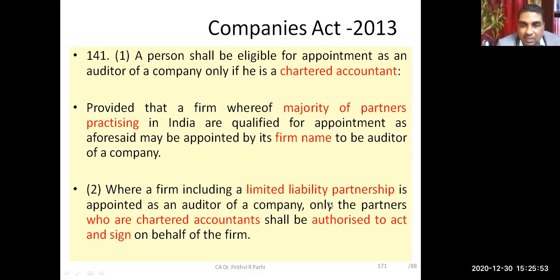And here, the partners who are chartered accountants shall be authorized to act and sign on behalf of the firm. Audit can be taken in the name of the firm even when all the partners are not chartered accountants, or where the majority of the partners are chartered accountants. But it has to be ensured that the audit is executed and the report is signed by the chartered accountants only. Did you get the point?